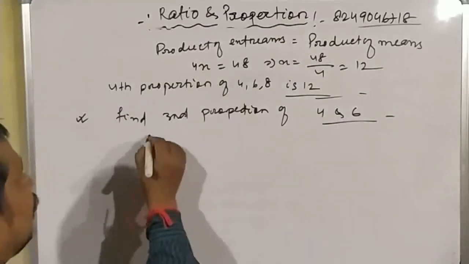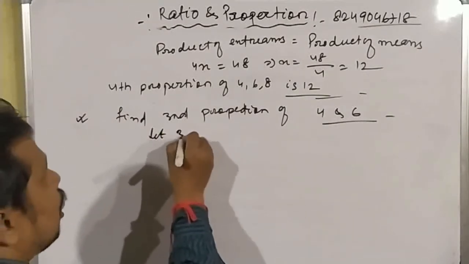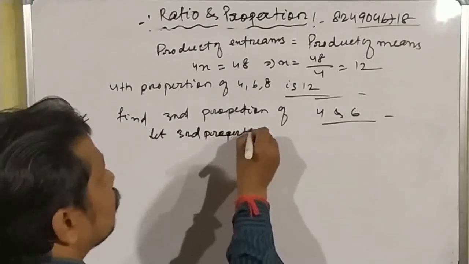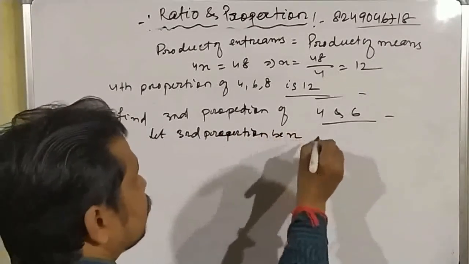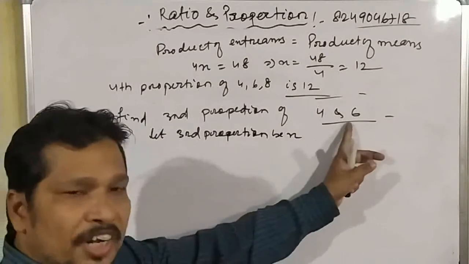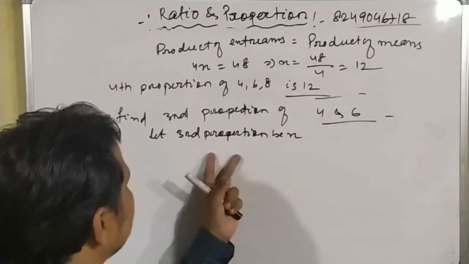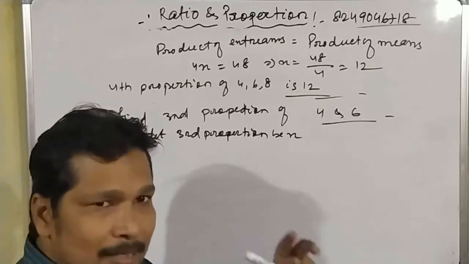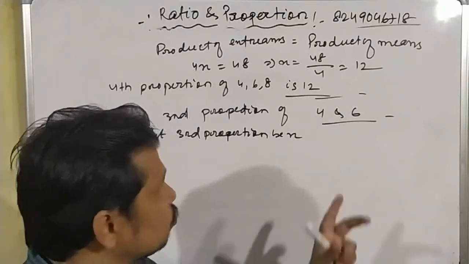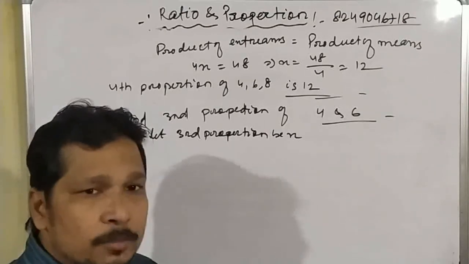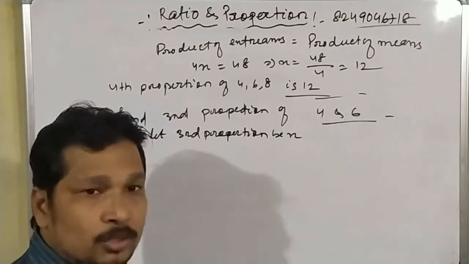Let the third proportion be x. So how many numbers are already given? 4 and 6. 2 numbers are given, and we have assumed that the third proportion is x. That means we now have 3 numbers. In which type of proportion are there 3 numbers?